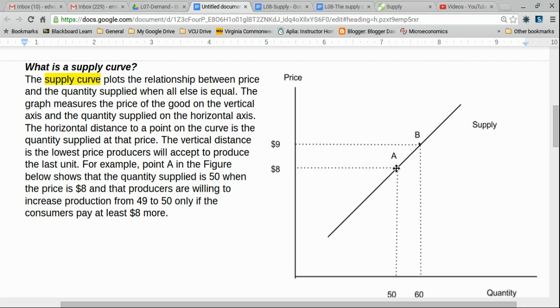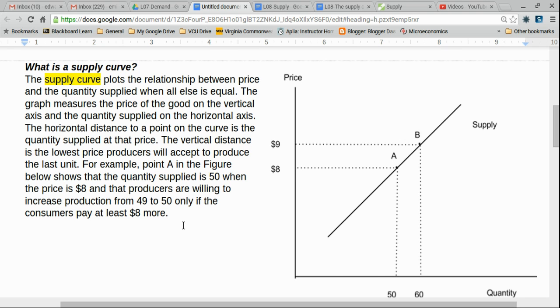For example, point A in the figure shows that the quantity supplied is 50 when price is 8. Here's price of 8, and we go across to point A. That horizontal distance is the quantity supplied when price is 8. It also shows that if we want producers to sell 50 units, we've got to pay them that vertical distance up to point A, which is $8. We've got to pay them $8